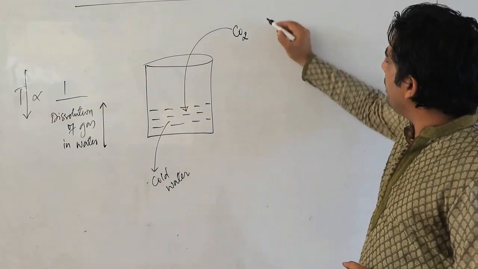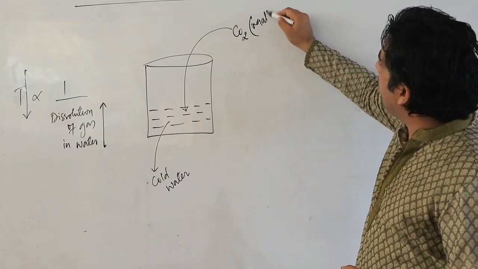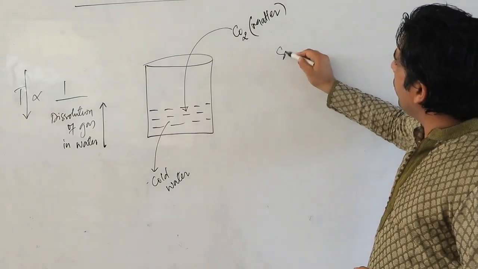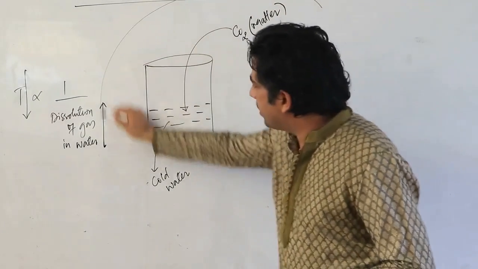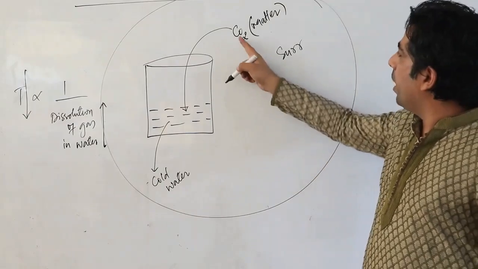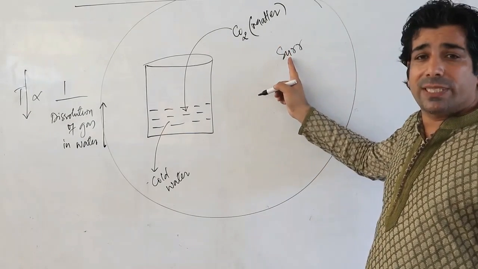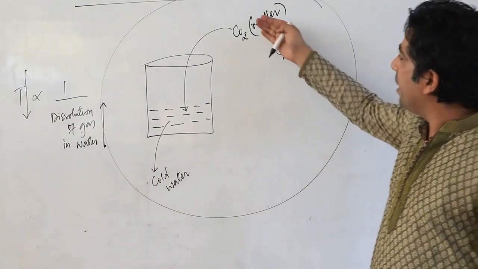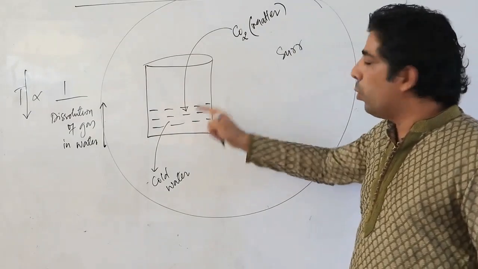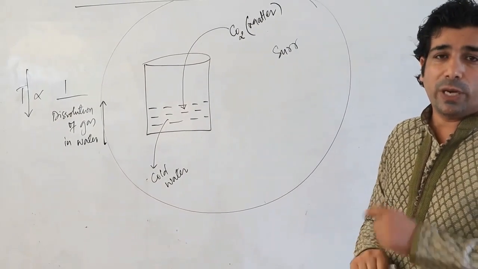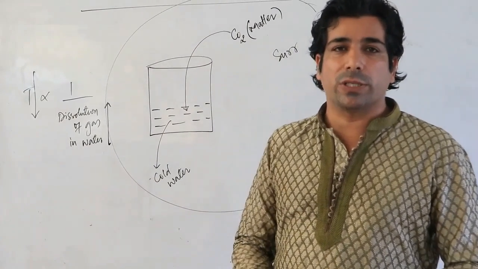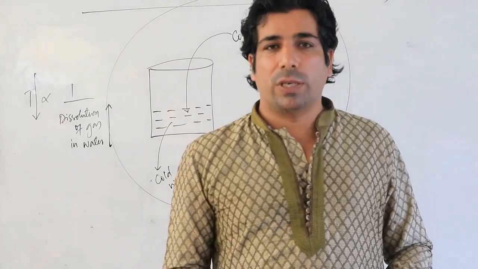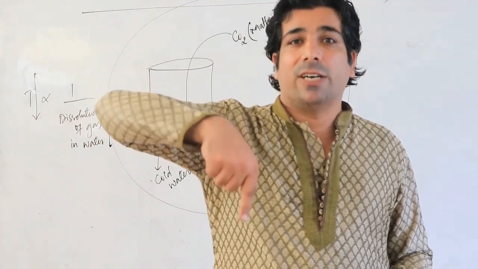So what is happening? This carbon dioxide gas is a matter. And it's coming from where? It's coming from surroundings. So carbon dioxide comes from surroundings, means from atmosphere. And it dissolves into the cold water, my dear friends. So what will happen to the mass of cold water, when the gas will dissolve into it?